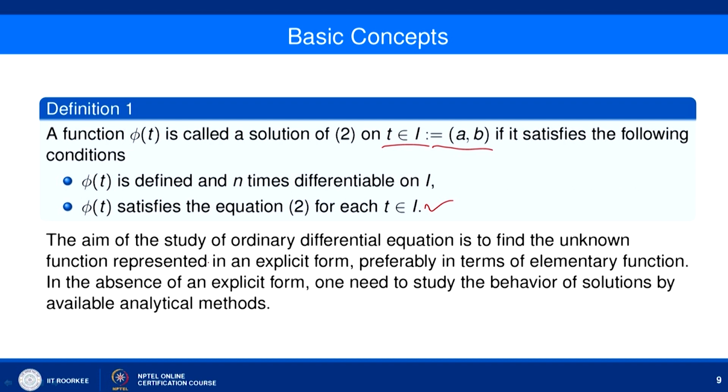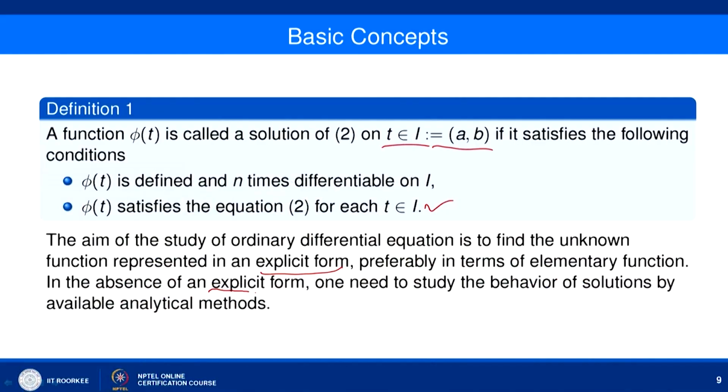So, the aim of the study of ordinary differential equations is to find the unknown function represented in an explicit form, that is, y defined in terms of t using some elementary functions. What are elementary functions? Some examples are sine and trigonometric functions, polynomials and logarithmic functions.